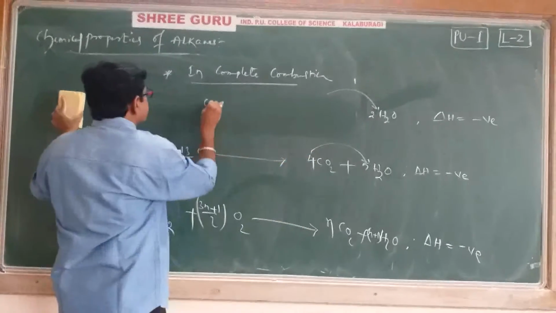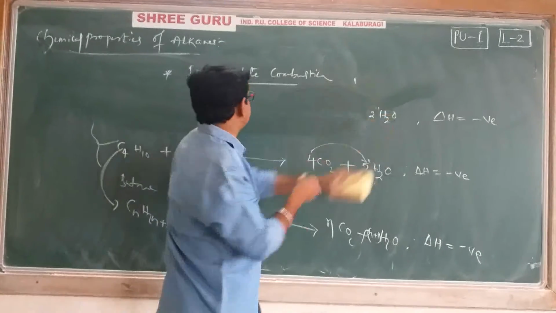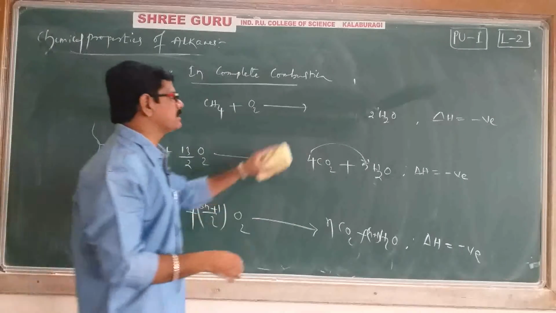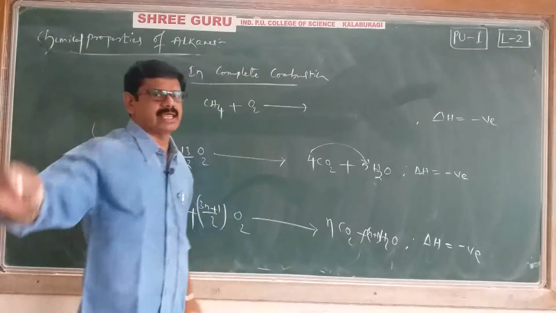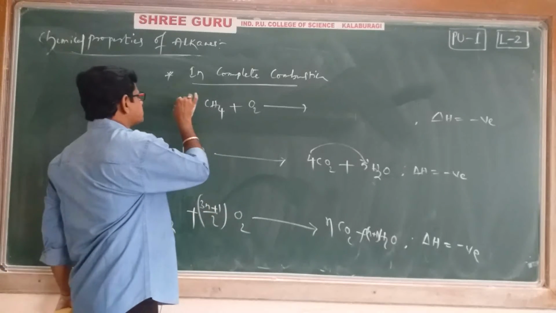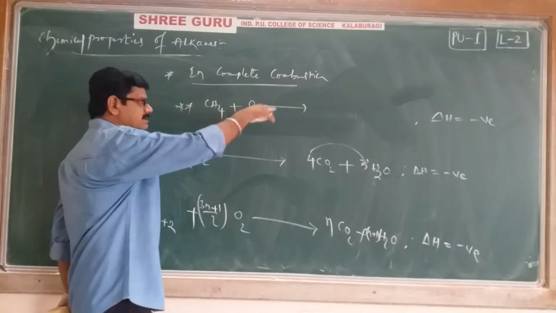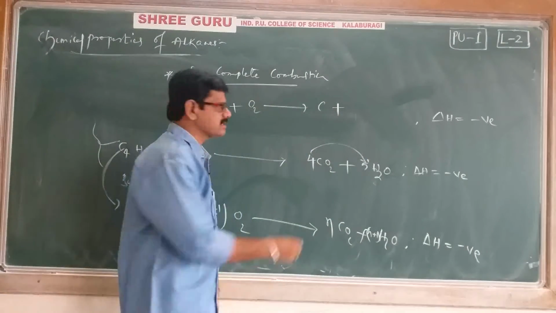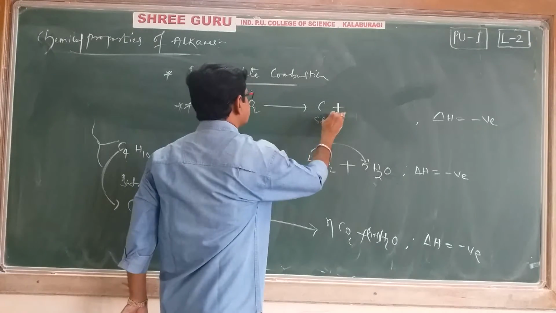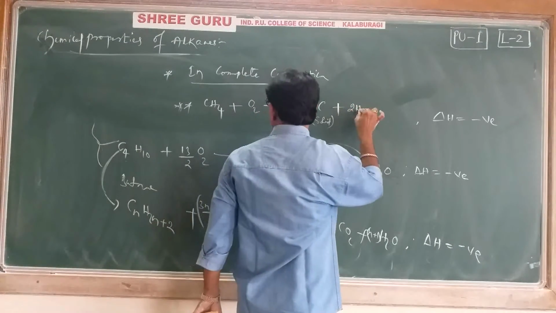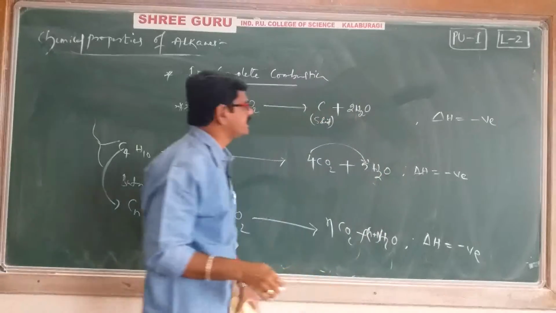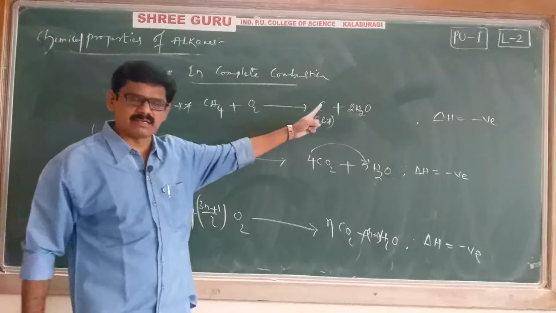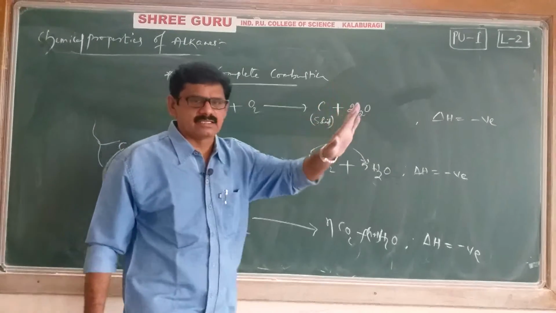Let's see what happened. When methane is undergoing incomplete combustion, we are not getting carbon dioxide and water, remember. It is incomplete combustion; those are the complete combustion products. In the incomplete combustion, you will get carbon black, solid carbon, along with water vapor. That's it. During the incomplete combustion of any alkane, carbon black is obtained. Right. This is about combustion.